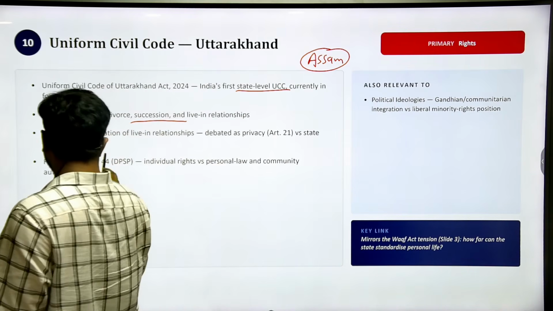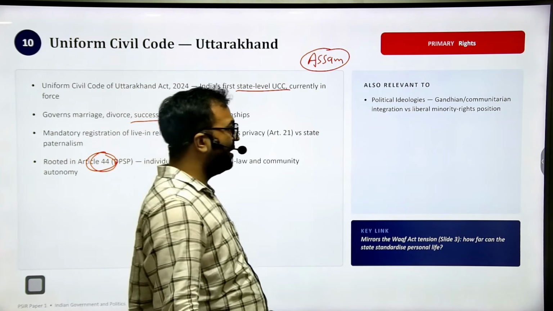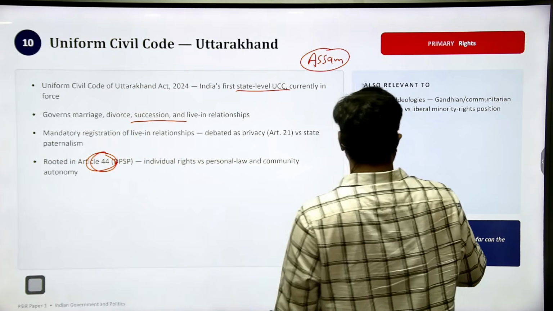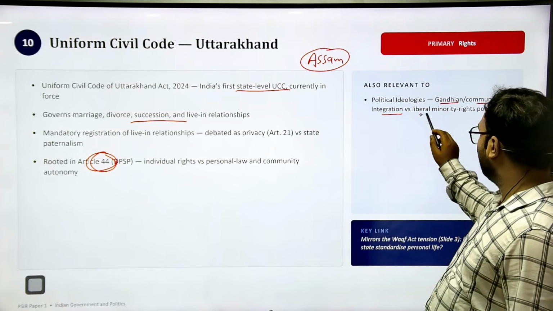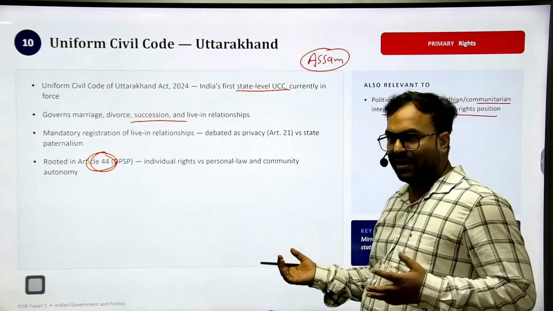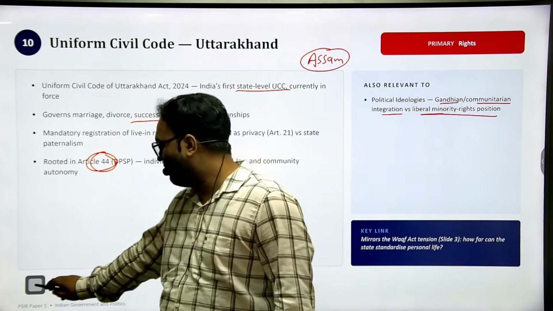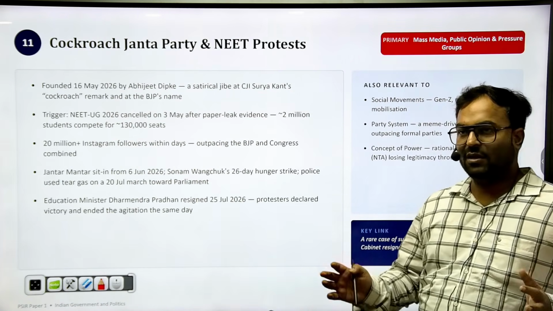You already know about UCC, Article 44. So UCC is something that you need to prepare in depth. UCC is also linked to Gandhian communitarian integration versus the liberal minority right position. So along with UCC and the Waqf board, minorities, multiculturalism, you can just add.